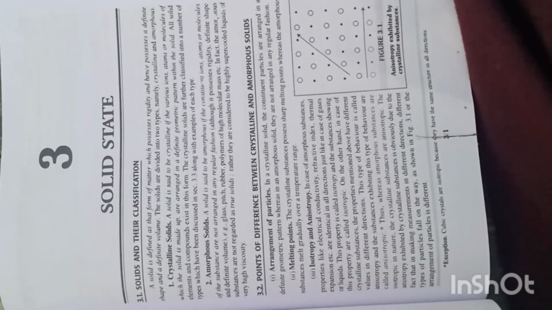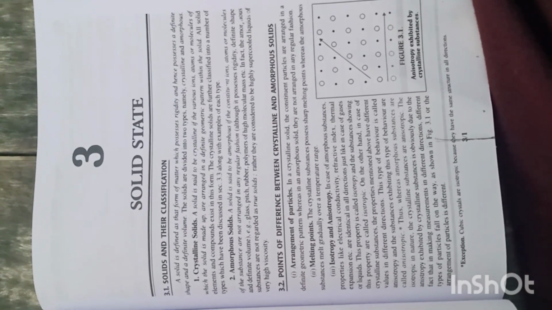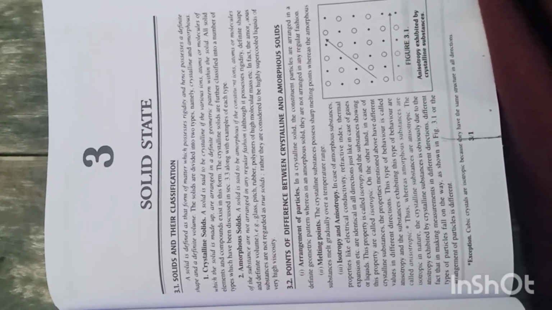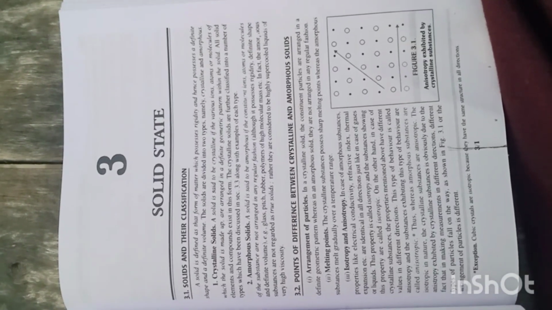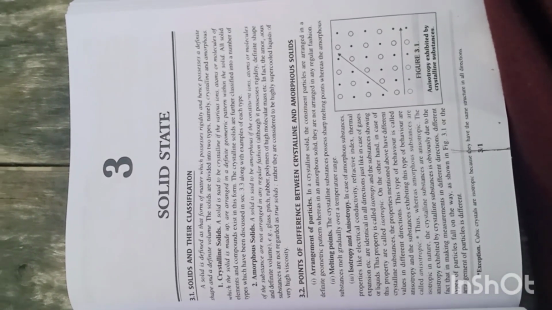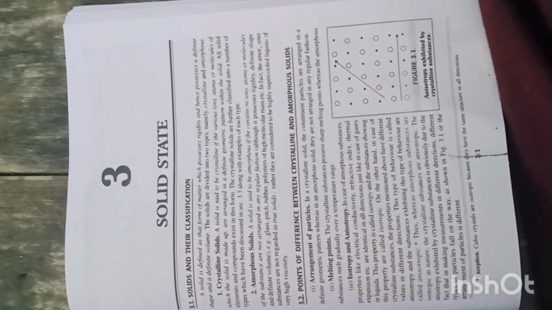Amorphous solid. A solid is said to be amorphous if the constituent ions, atoms or molecules of the substance are not arranged in any regular fashion, although it possesses rigidity, definite shape, and definite volume. Examples: glass, pitch, rubber, polymers of high molecular mass, etc. In fact, amorphous substances are not regarded as true solids. Rather, they are considered to be highly supercooled liquids of very high viscosity.